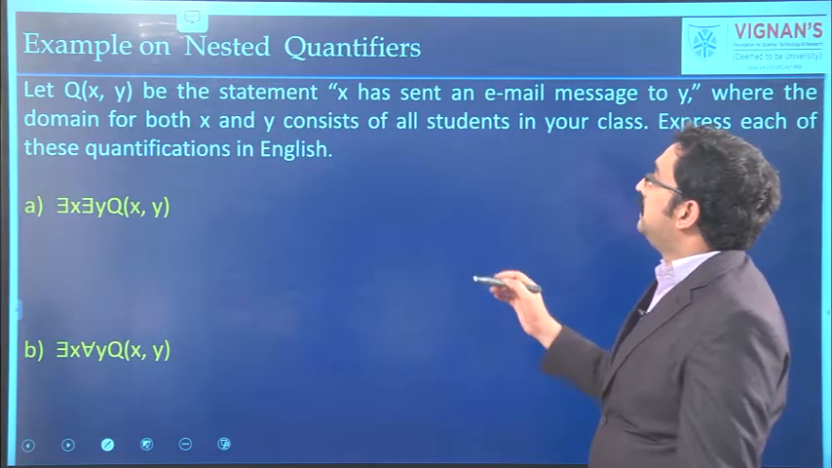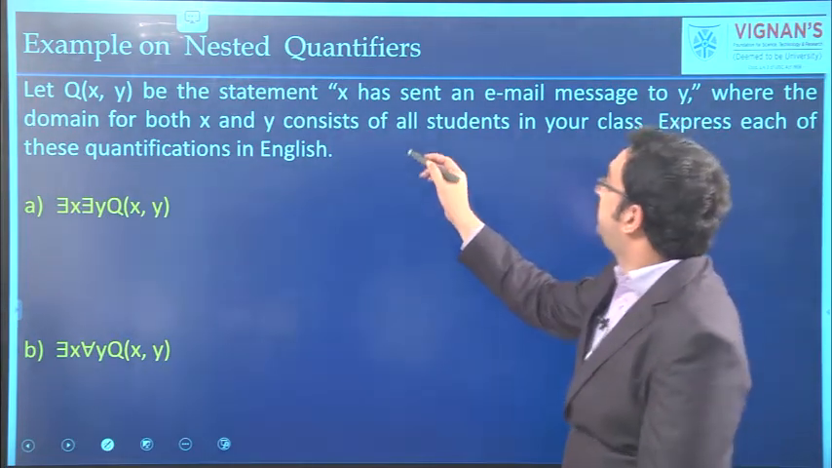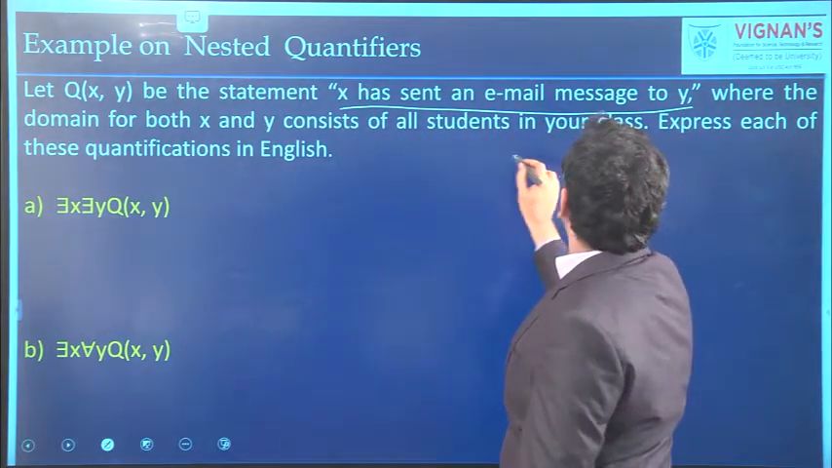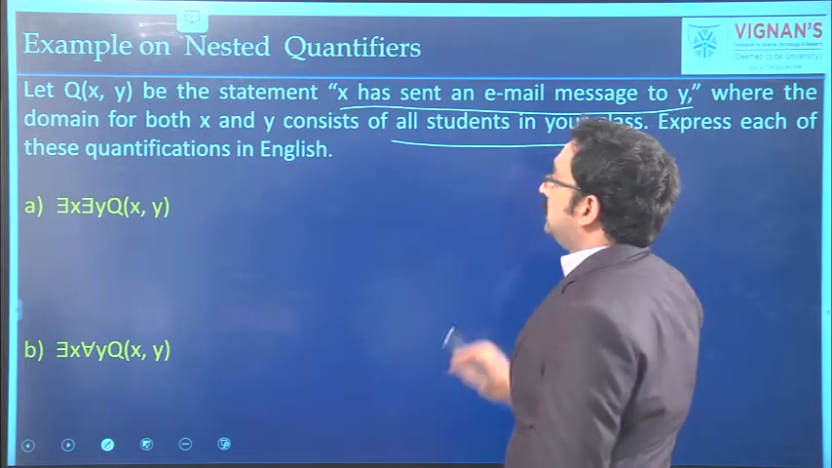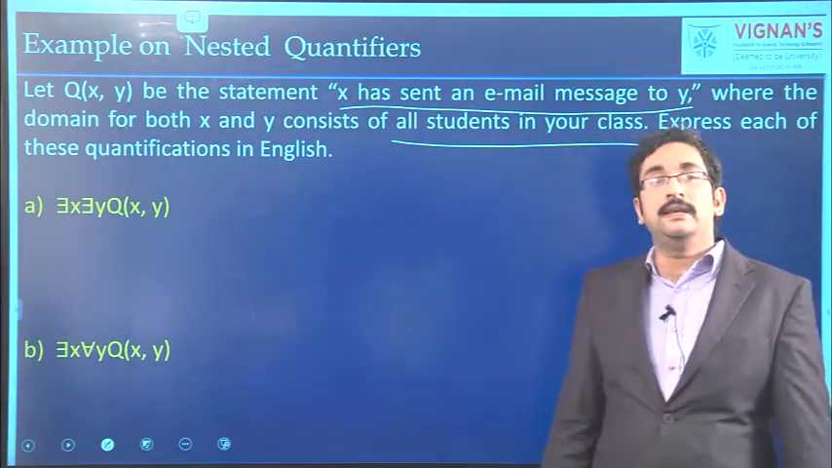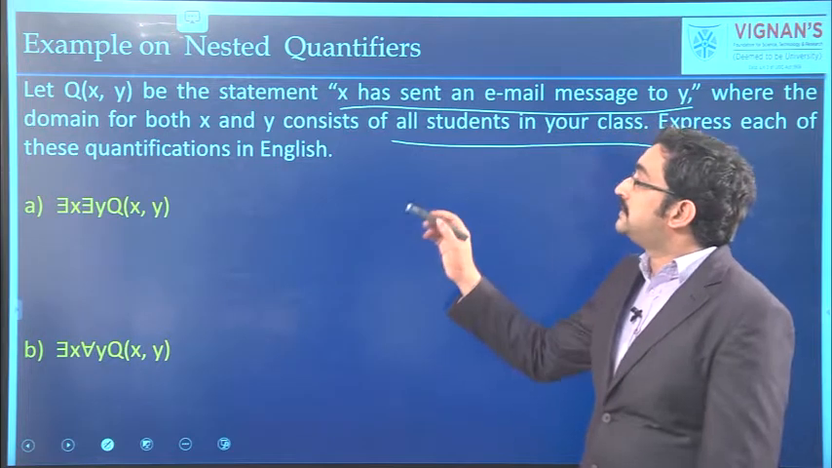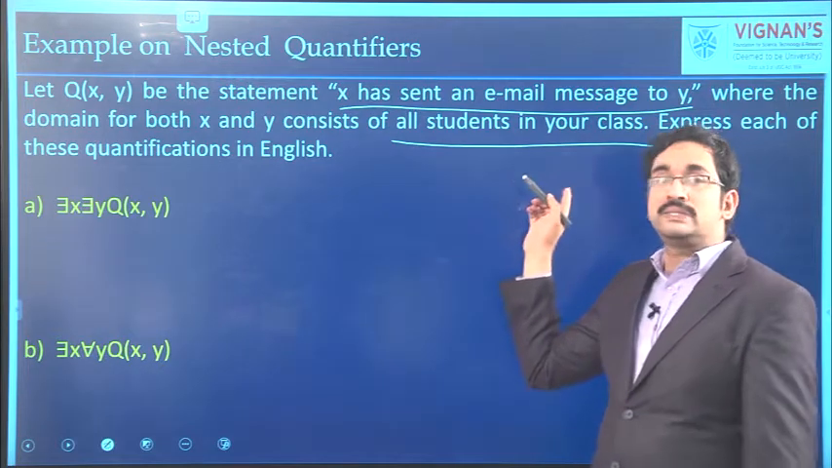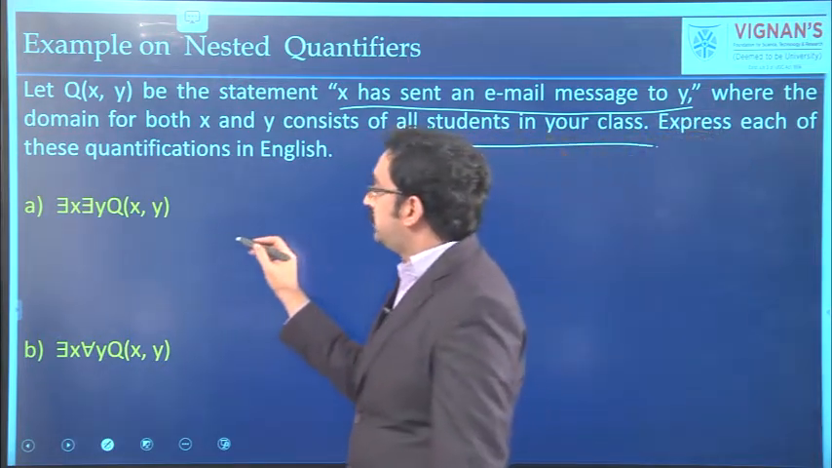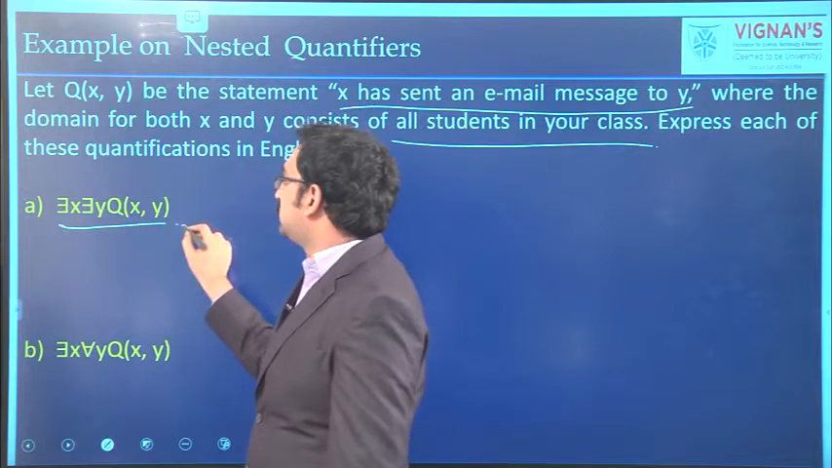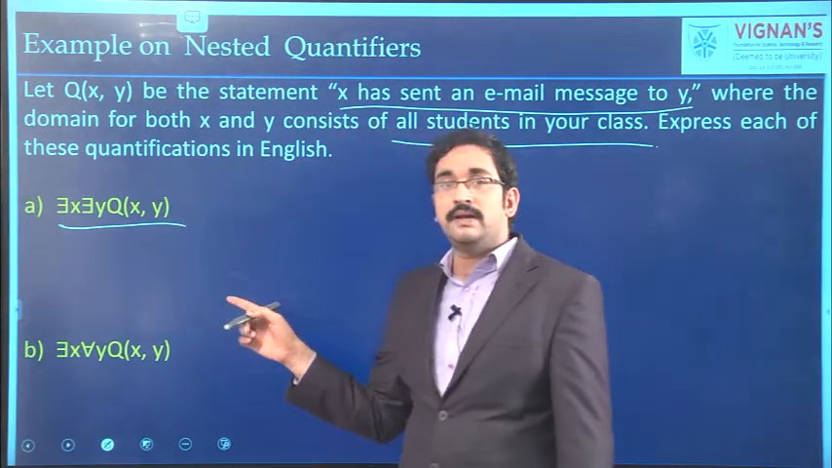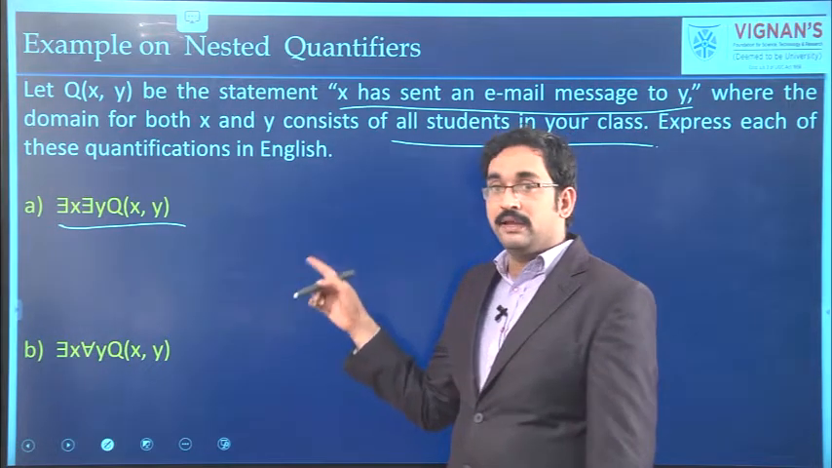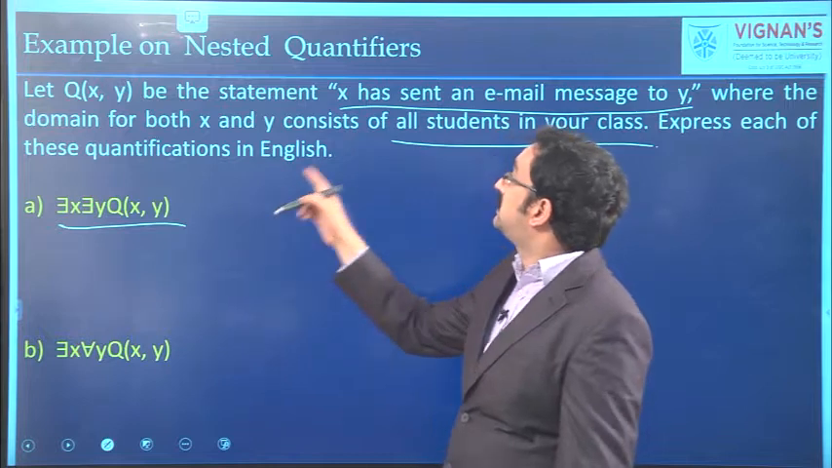See one more example. Let q of x comma y be the statement: x has sent an email message to y. Here the domain is all the students in our class. Express the quantifications in English. Here q of x, y stands for x has sent an email message to y. See the first one: there exists x, there exists y, q of x comma y. That means there is some student x and some student y in the class such that x has sent an email message to y.